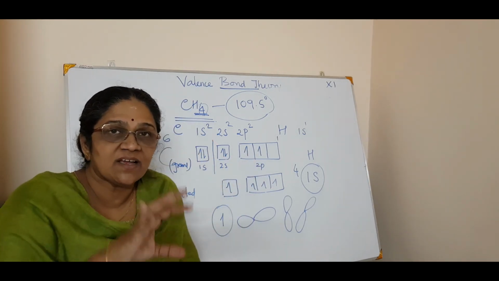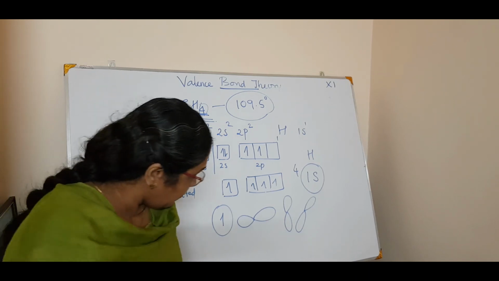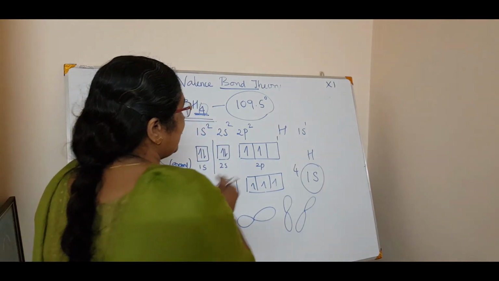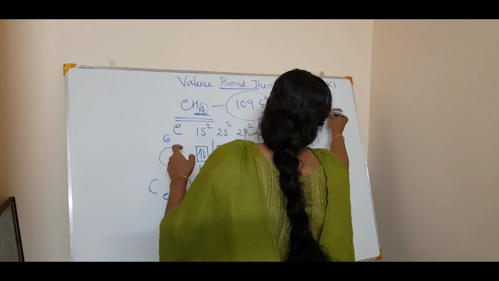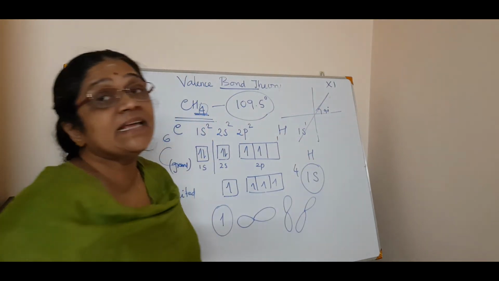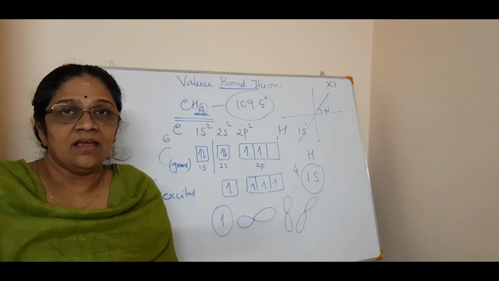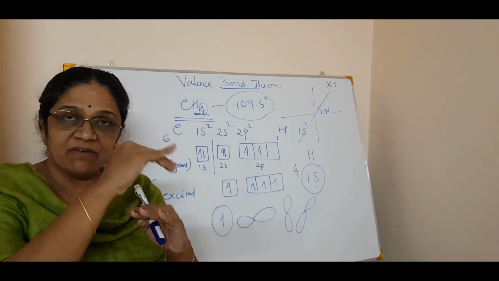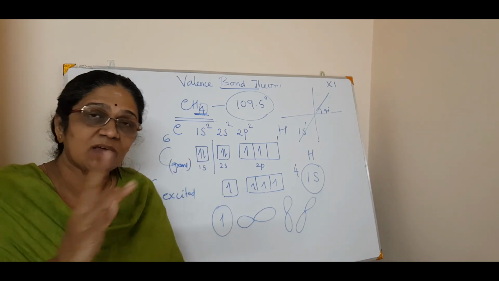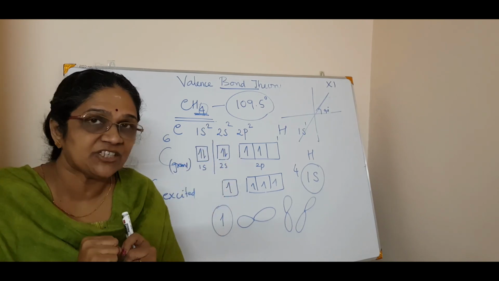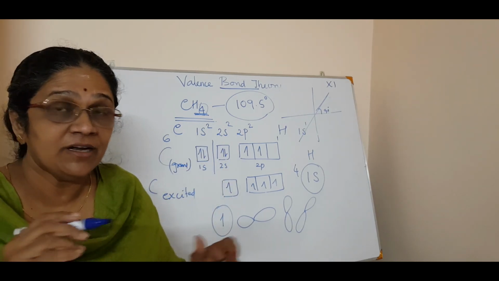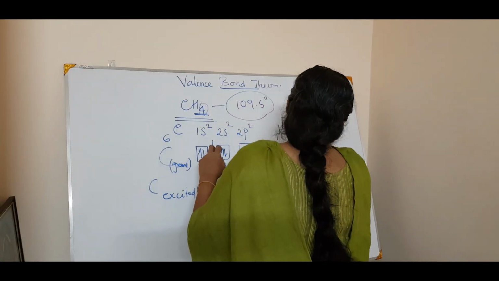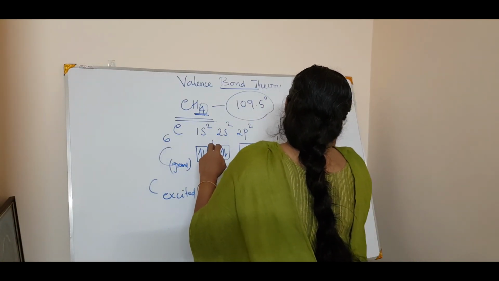So the 3 bonds are there. And remember, what about the angle between the 3 bonds? Px, Py and Pz. What is the angle between each bond? 90 degrees, isn't it? The 3 bonds overlap with the 1s orbitals of the hydrogen atoms. So, according to that, each bond will be 90 degrees. Definitely, see, this is Py, this is Px and this is Pz.